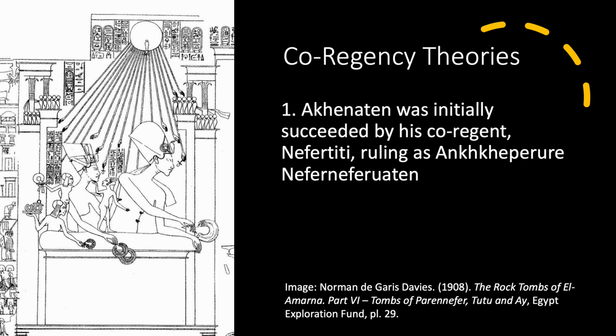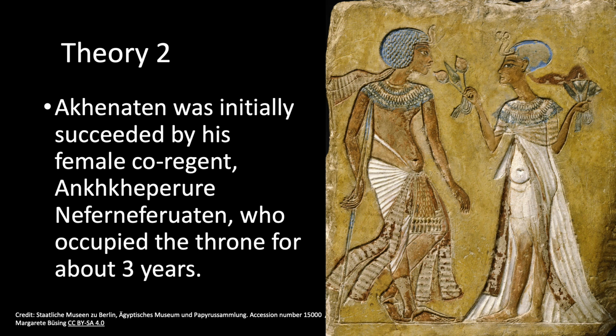Upon Akhenaten's death, Nefertiti continued ruling under her co-regency name of Ankheperura Nefertiti. However, after a period of time, in order to establish herself as the ultimate ruler, she changed her name to Smenkhara, who in turn was eventually succeeded by Tutankhamun. The second theory aligns greatly with the first in that the ordering of the names is agreed upon. Ankheperura Nefertiti succeeded Akhenaten, who was in turn succeeded by Smenkhara. In this case, however, Ankheperura Nefertiti and Smenkhara are two different individuals, though the former was still likely someone who was a co-regent with Akhenaten and perhaps Nefertiti herself.